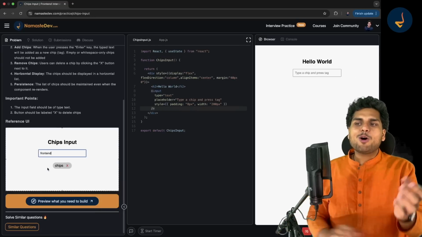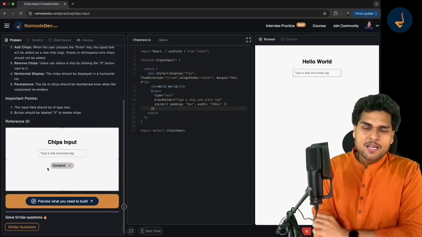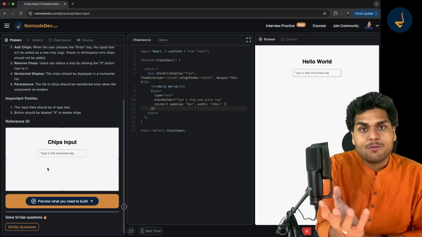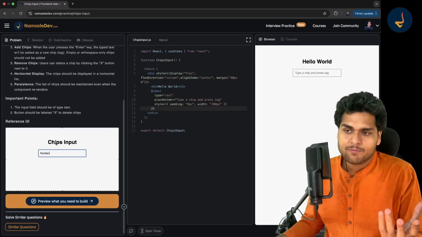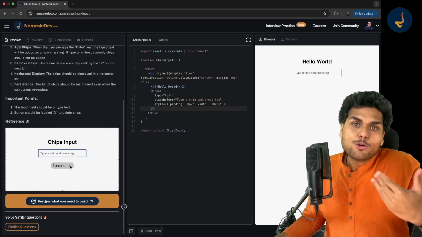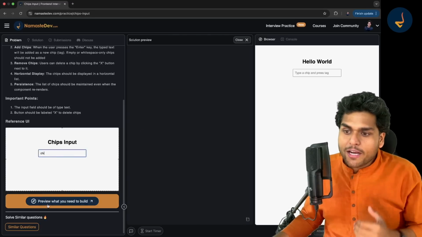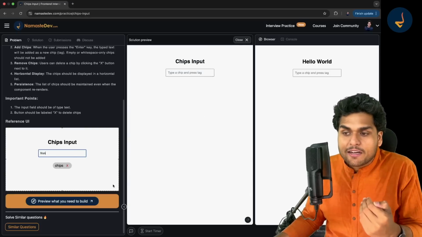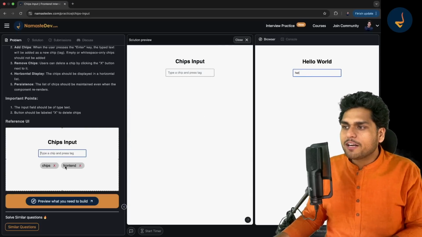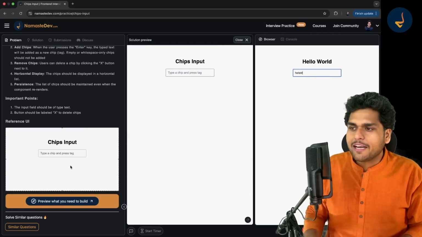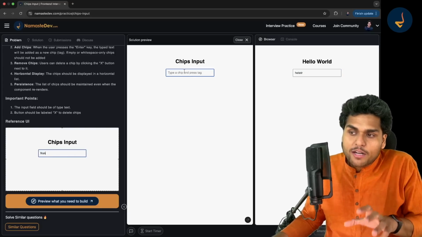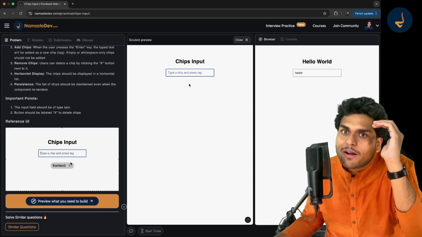Now, let me come on to the interesting part, my dear friends. Suppose if you did not understand what is being asked in the question to build, right? So you can also preview the final output. You can also preview what you need to build. So see, this is not a working prototype. If you hit enter, nothing happens. But this is a working prototype. This is the final result that you have to build.